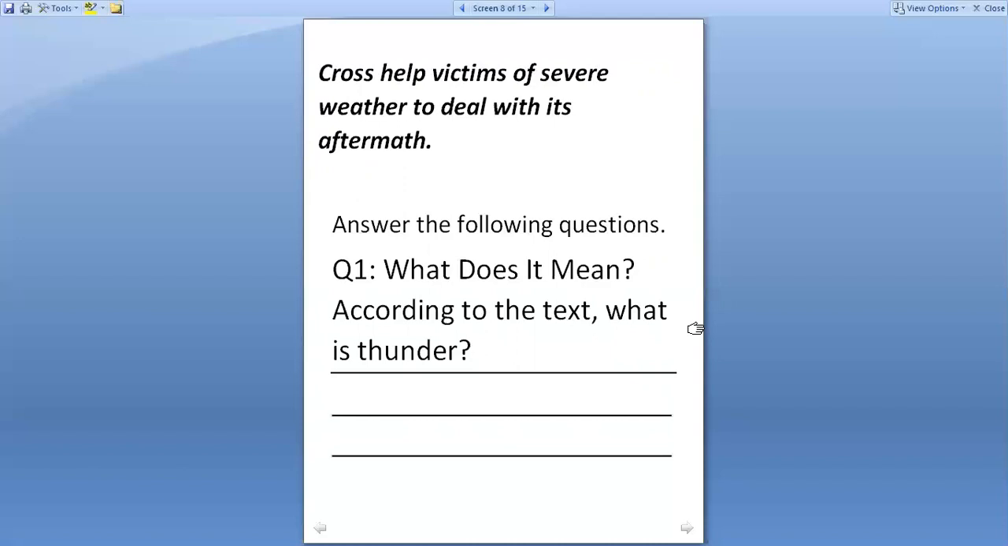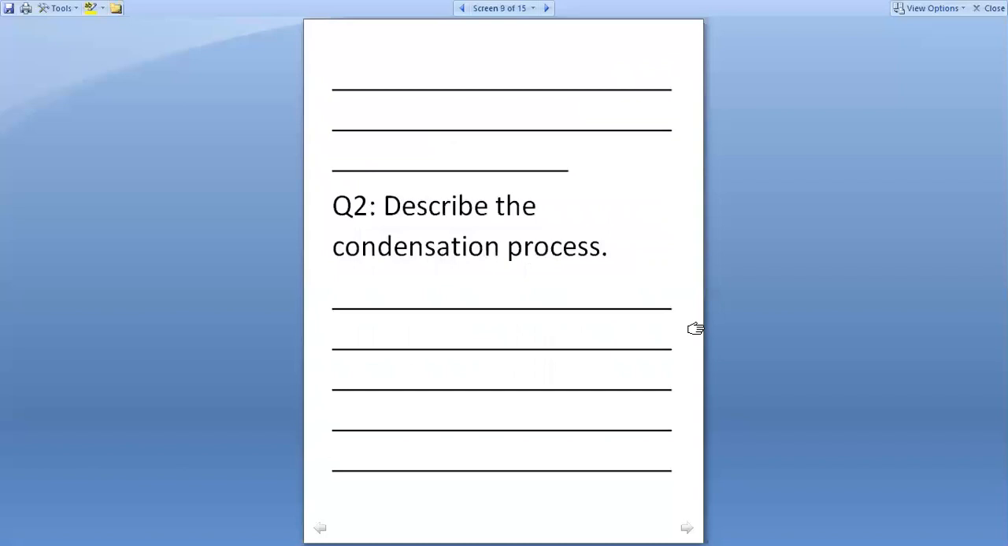And the next part is to answer the following questions. Okay, students, now please keep in mind that every question carries 2 marks and you are given 5 questions. So, what does it mean according to the text? What is thunder? According to the text, you are going to give the definition of thunder. Describe the condensation process.